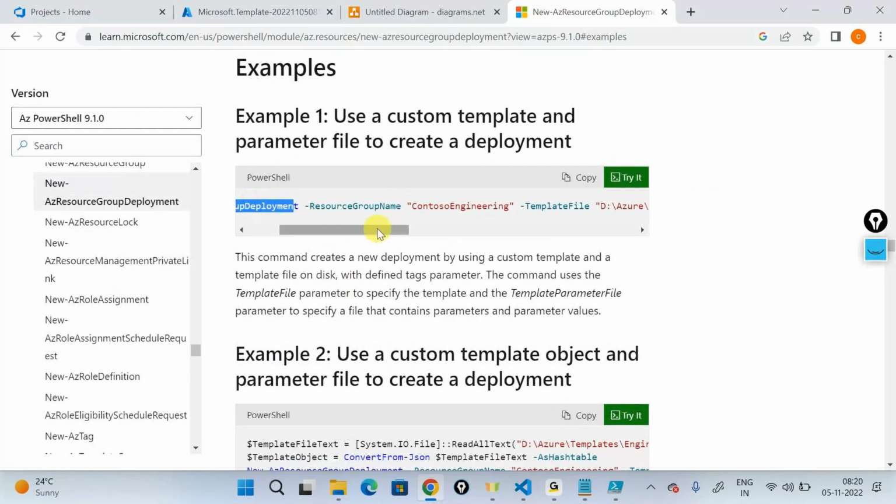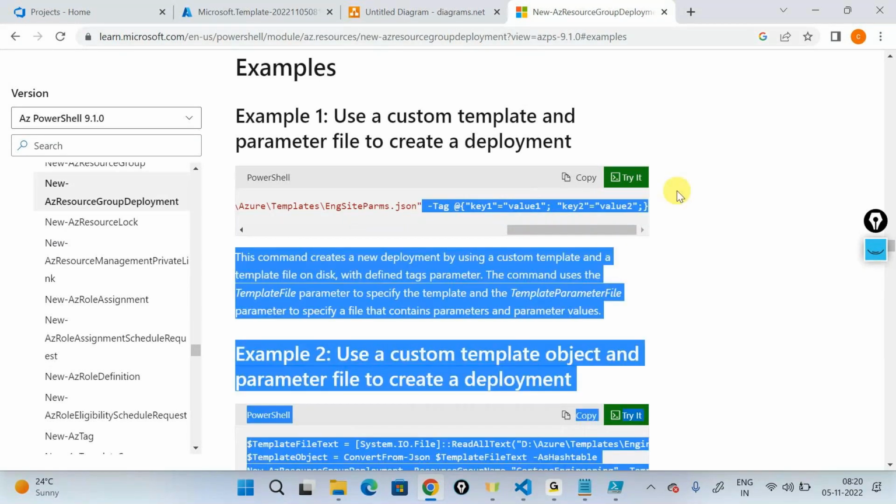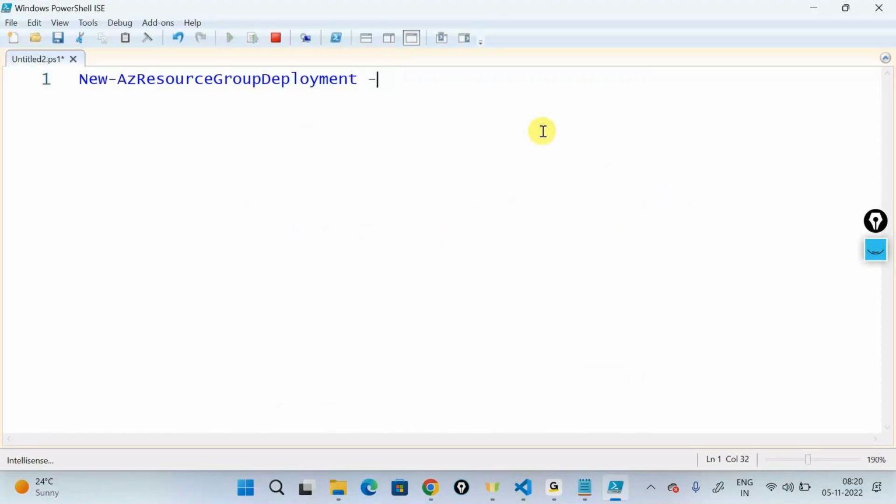What is the template file? And there is something called a parameter file that you can have, and then the overrides that you can pass. So let's do a very simple thing here. Let's go there, and I'll say New-AzResourceGroupDeployment. I'll wait for my IntelliSense to load.